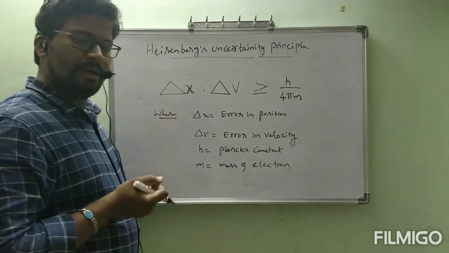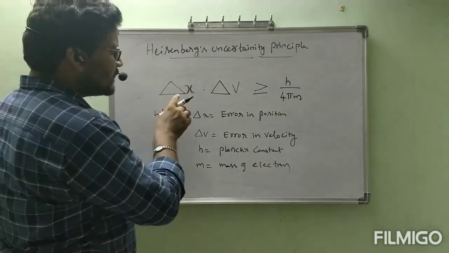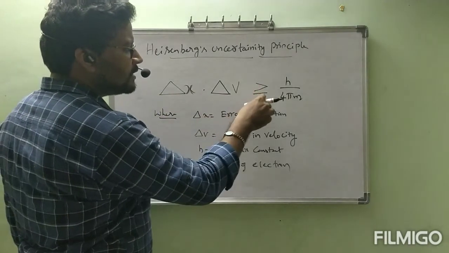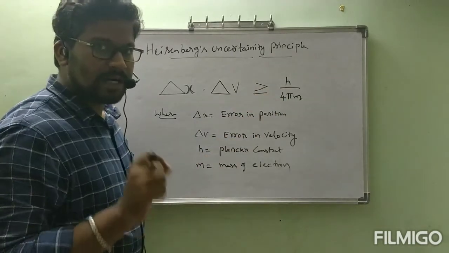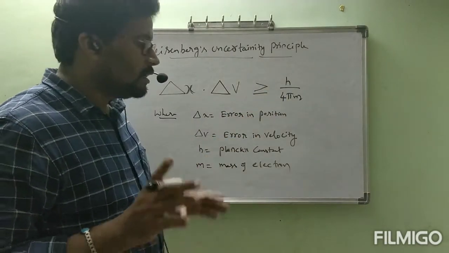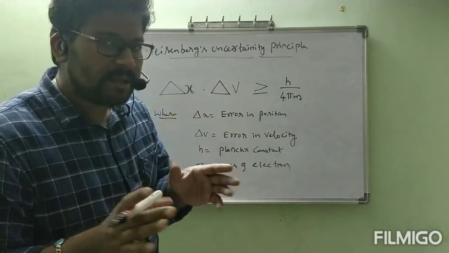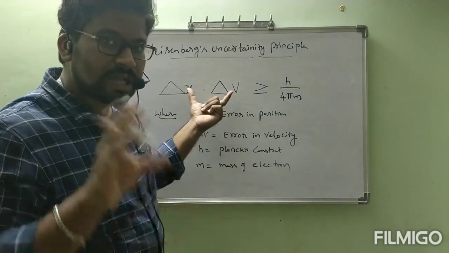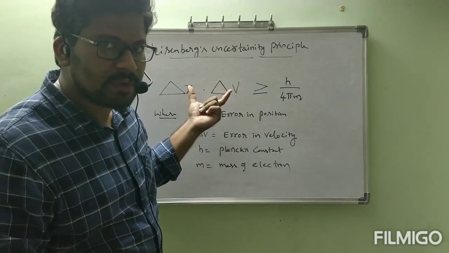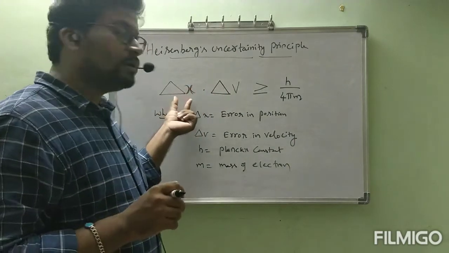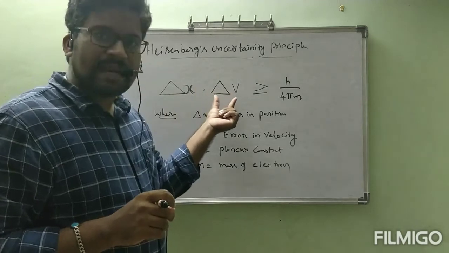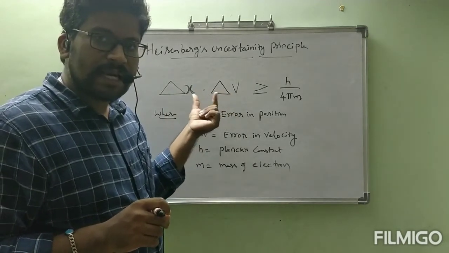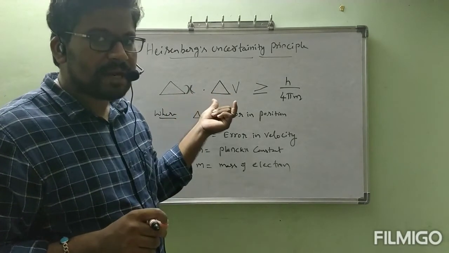Sir, what is this one? Delta x into delta v is greater than or equal to h by 4 pi m. What is the meaning of this one? See here. If you want to find the position and velocity of an electron at a time accurately, we will get some error in position and error in velocity.